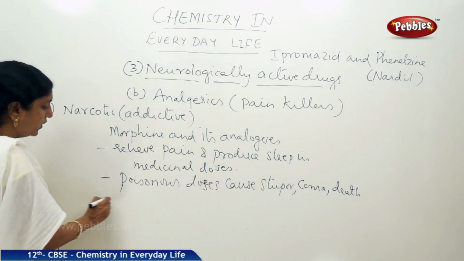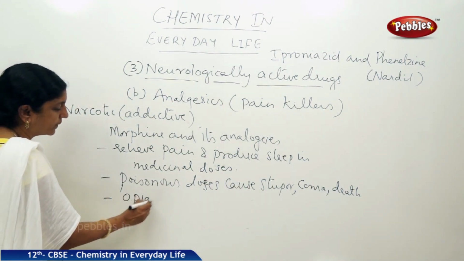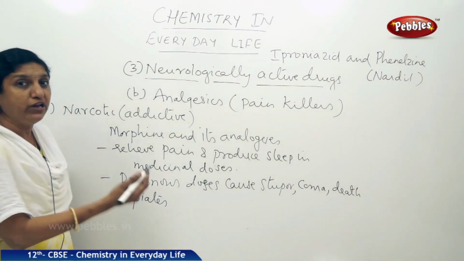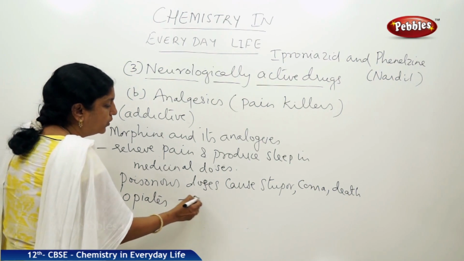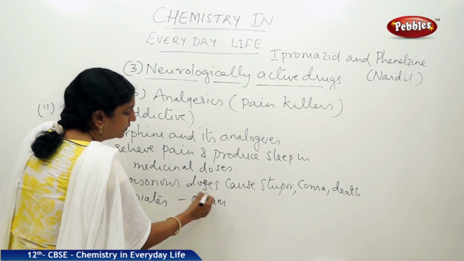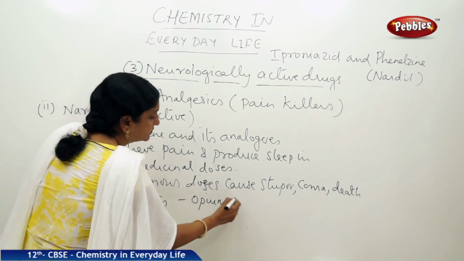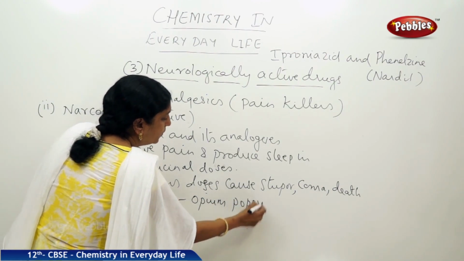Now, they are also called opiates. Why are morphine and its derivatives called opiates? Because they are obtained from the opium poppy, from the poppy seeds. That is why they are called opiates.